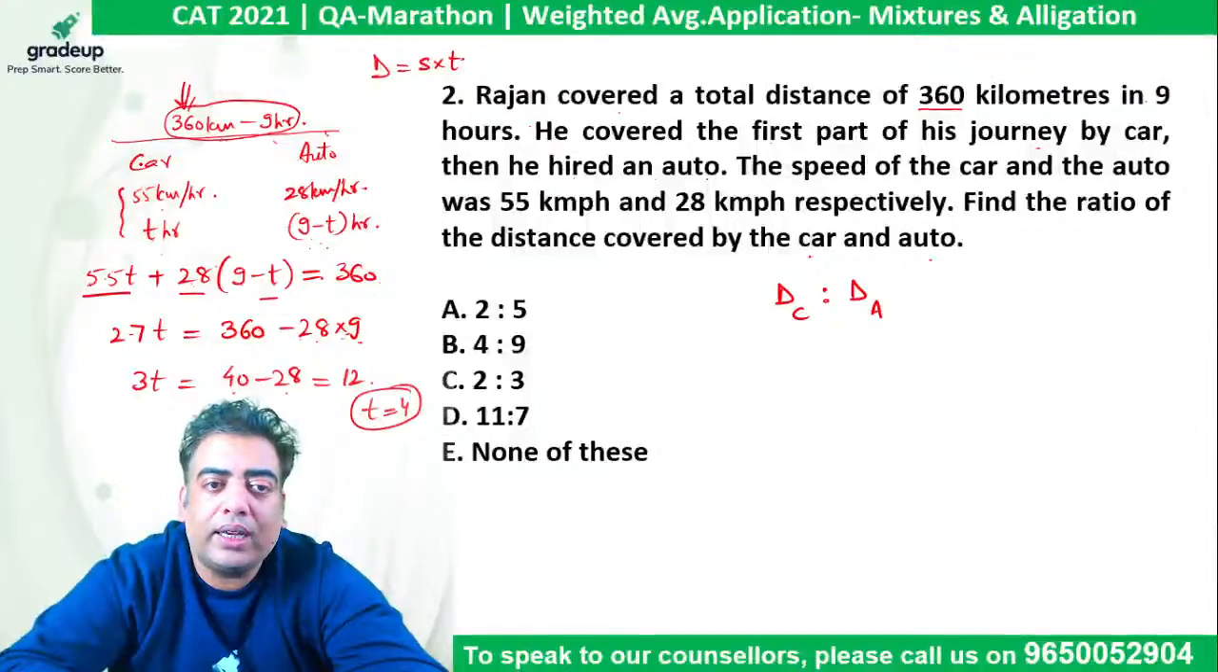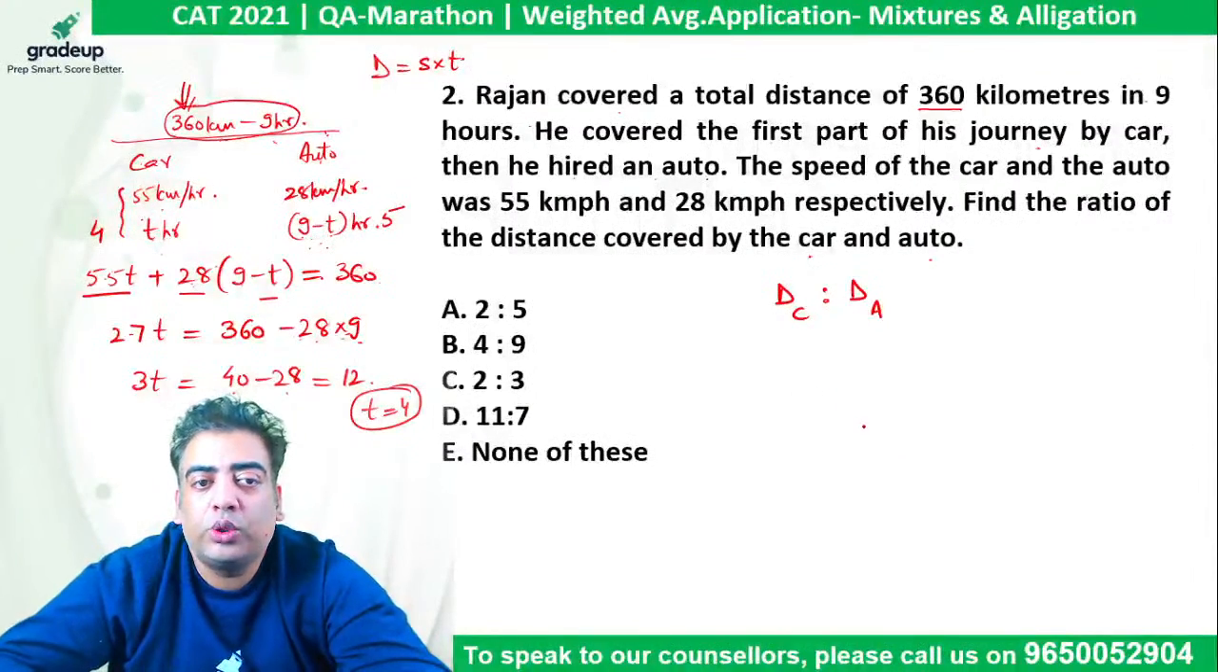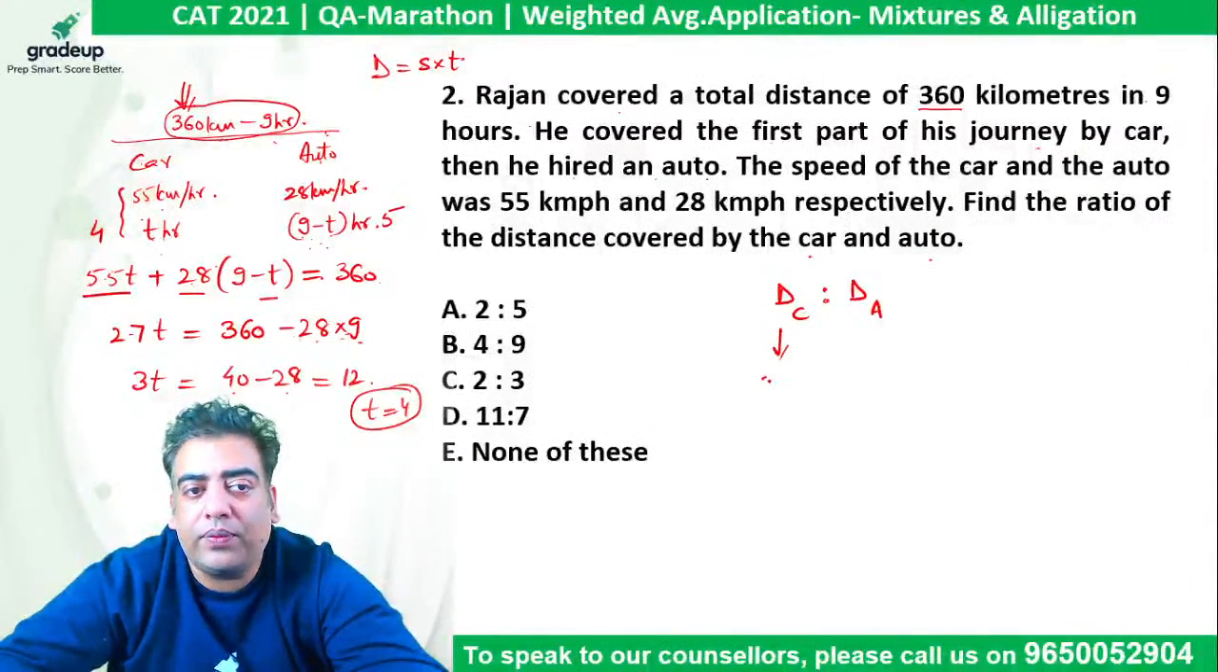So he traveled by car for 4 hours. So he traveled by auto for 9 minus 4, which is 5 hours. So the distance covered by car will be 55 into 4 and that covered by auto will be 28 into 5.